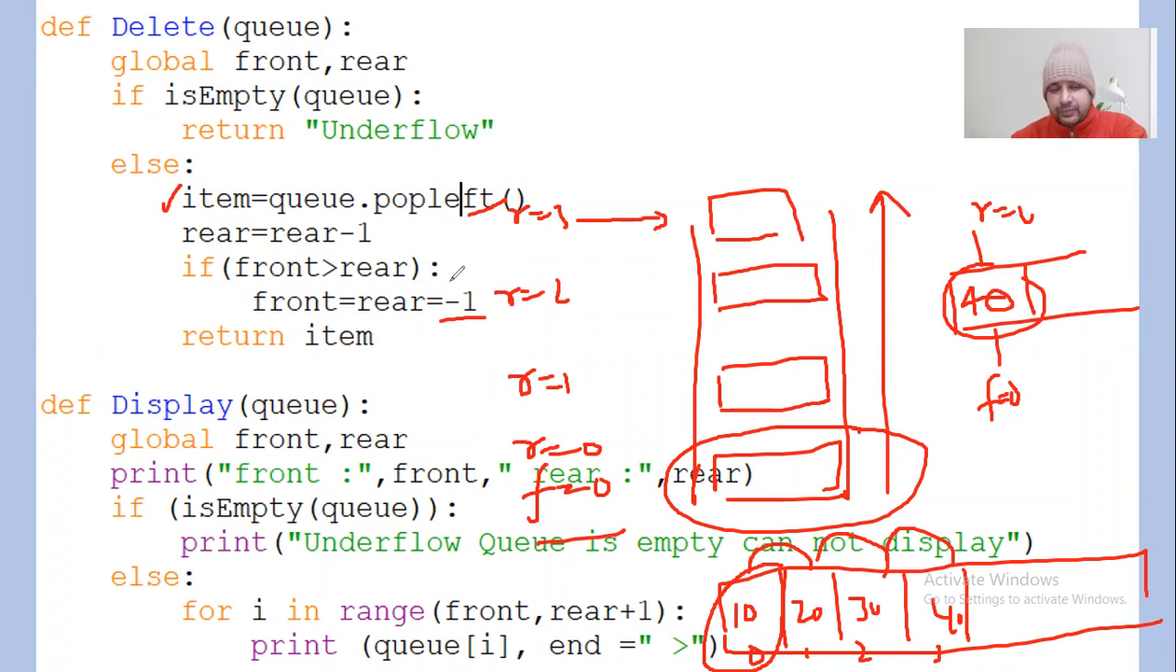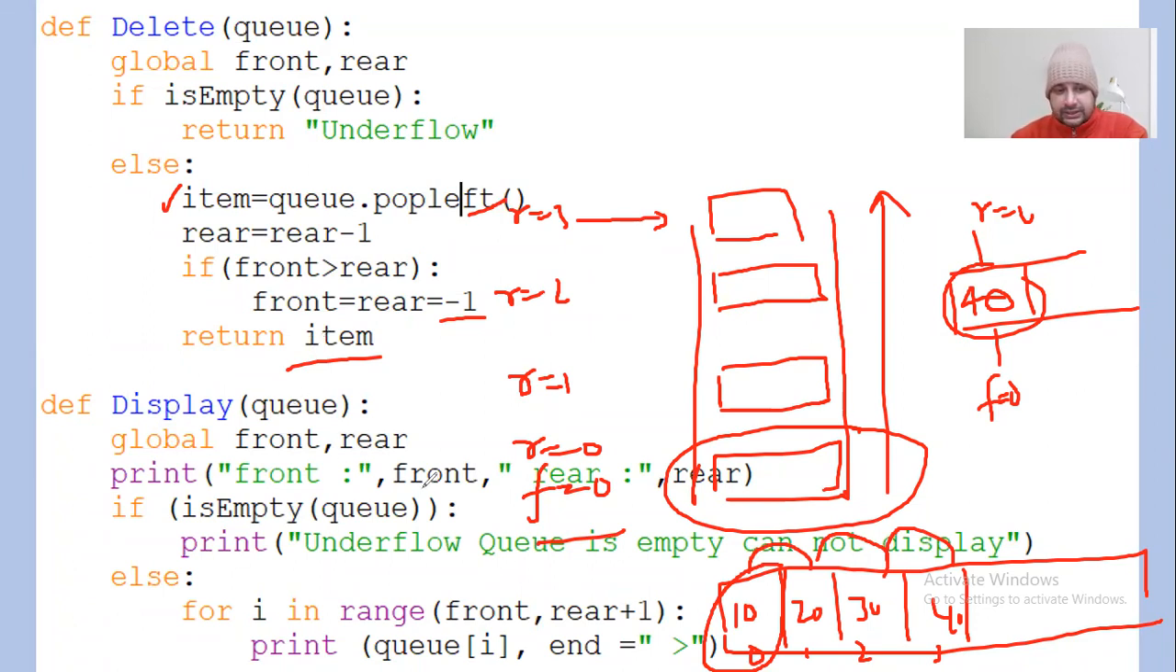Yes, it is. So if the value of front is greater than rear, that means all the elements which are there in the list have been deleted. So front and rear both will be assigned minus 1. Front and rear will again come back to minus 1, and the item which has been deleted will be returned from here, right? This is how you delete the elements.